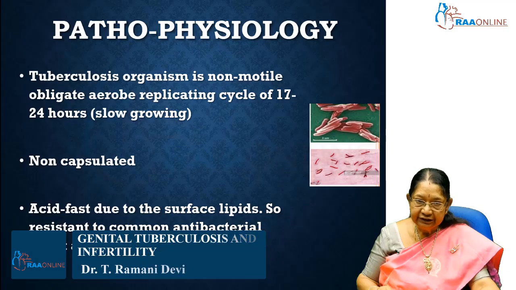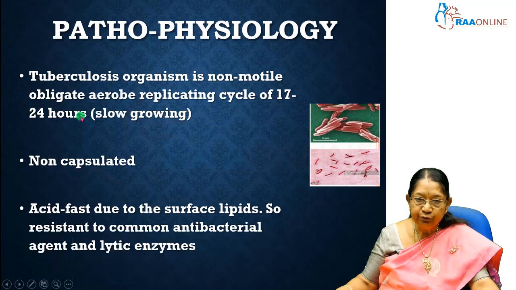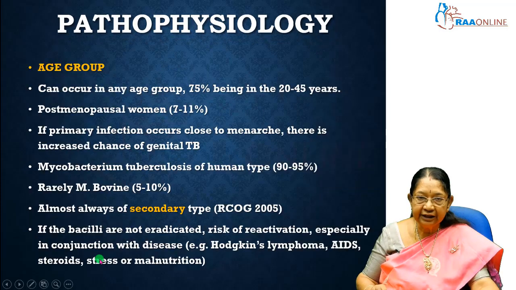The pathophysiology: the tuberculosis organism is a non-motile, obligate aerobe with a replicating cycle of 17 to 24 hours. It is a slow-growing one. It is non-capsulated. It is acid-fast due to the surface lipids, so resistance to common antibacterial agents and lytic enzymes is there.